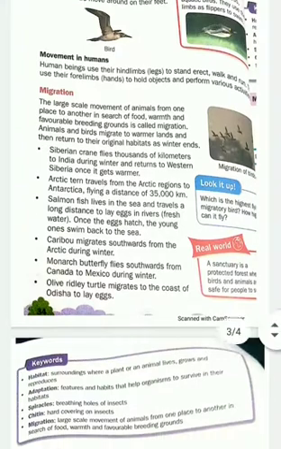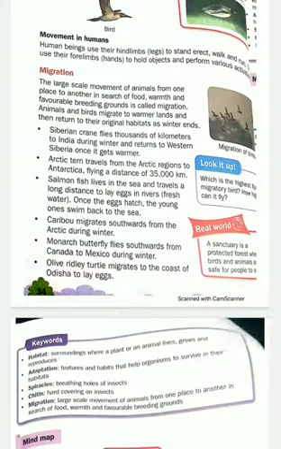Now let us talk about movement in humans. Human beings use their hind limbs. As I have told you, they won't use their forelimbs. Only a small child, when it starts learning how to move, will use its forelimbs.